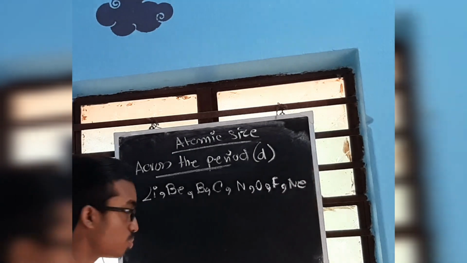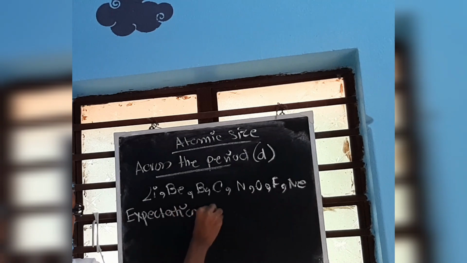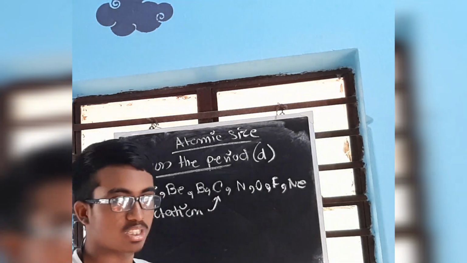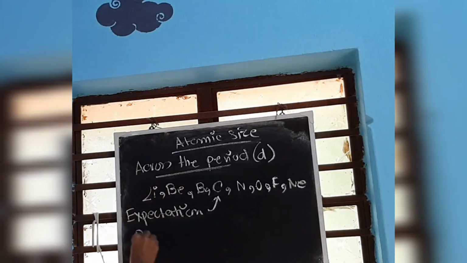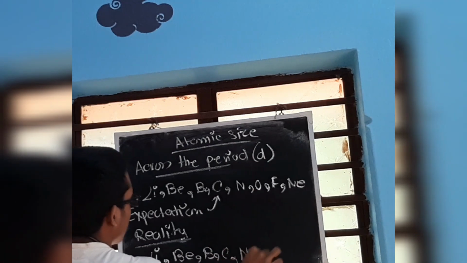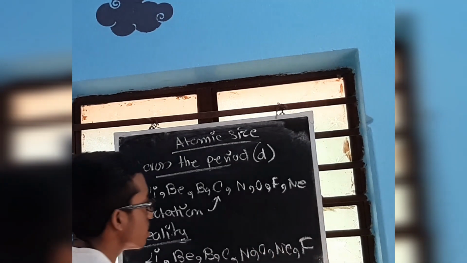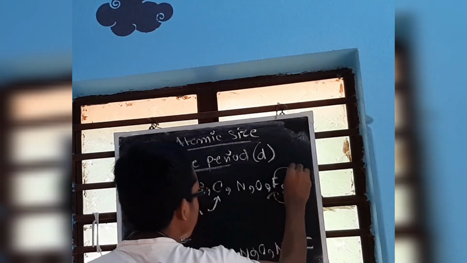This was supposed to be. This is the expectation. Reality is not this. What is the reality? Check the reality. N, O, F, Ne. This is the reality. So what change is being seen? This is coming here, this is going here.